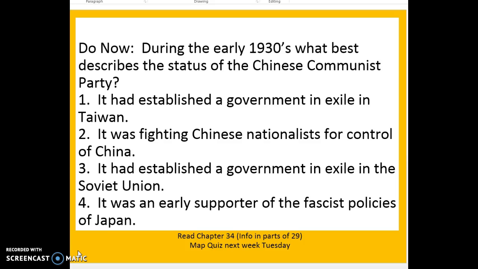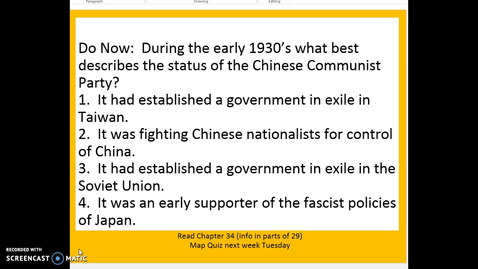The correct answer is choice number 2. For everybody else, just remember that you should be reading chapter 34, and some of the information is in chapter 29, which we've read already, so some of this might sound familiar to you. We're going to look at a map quiz for next week, so make sure that you're looking at the map that we gave you the other day.